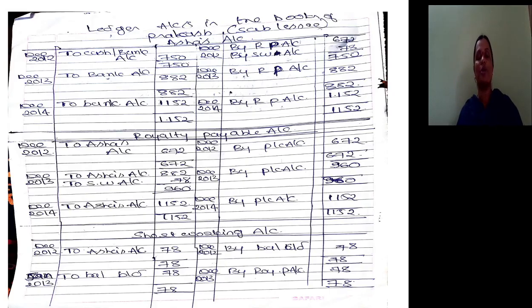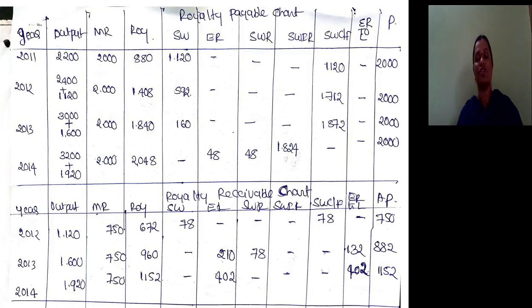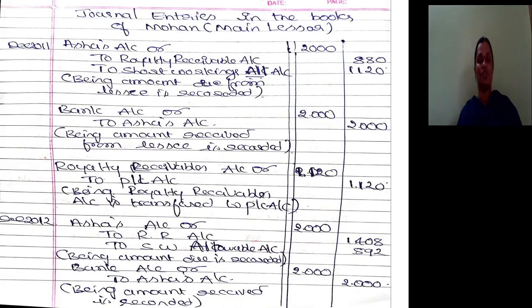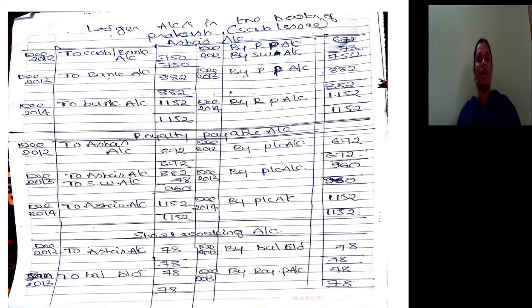So this is how to pass entries in the books of the main lessor. Now they asked to prepare accounts in the books of the sublessee. When we have to prepare accounts, we should concentrate on the royalty receivable chart. The first situation is exactly equal to the second situation. The second year situation is equal to the fourth situation. The third year situation is the fifth situation. So we should implement the second, fourth and fifth situations. We have to prepare the necessary accounts in the books of Prakash, that is the sublessee.